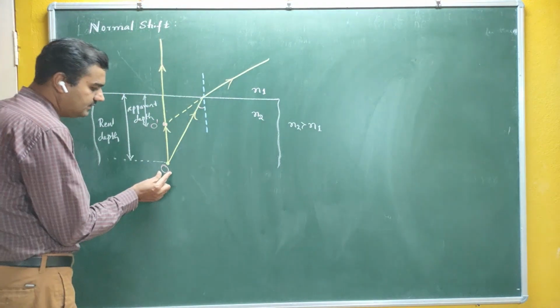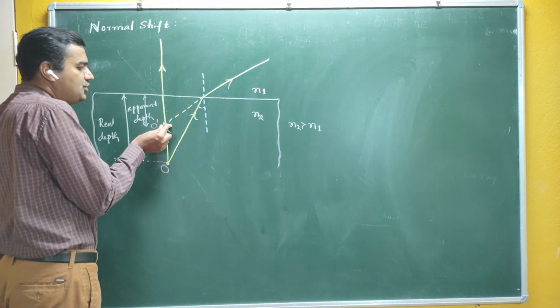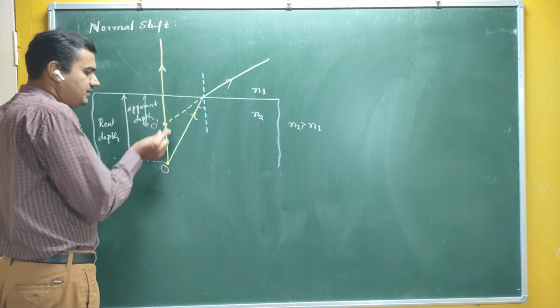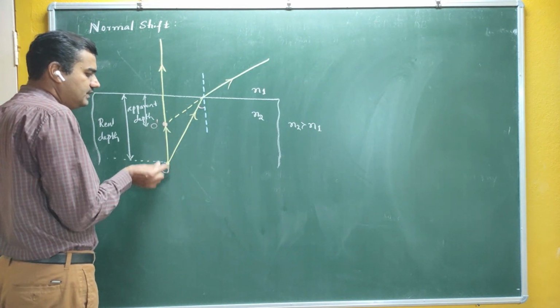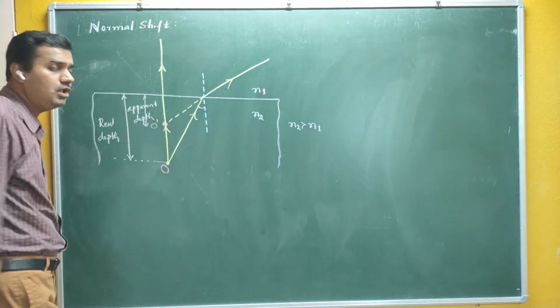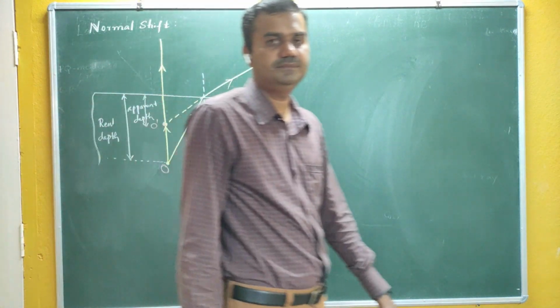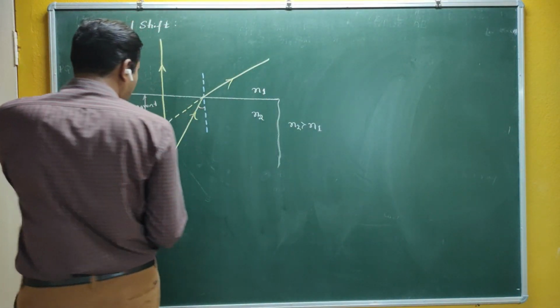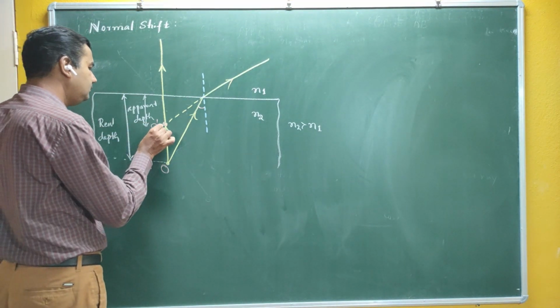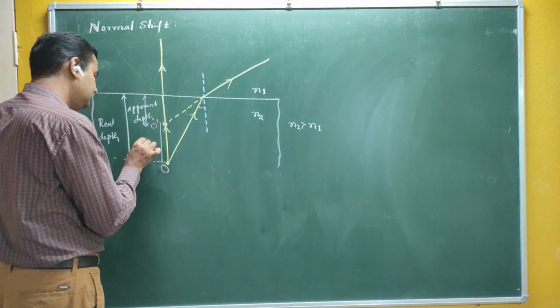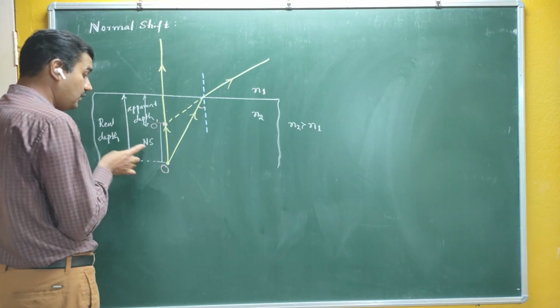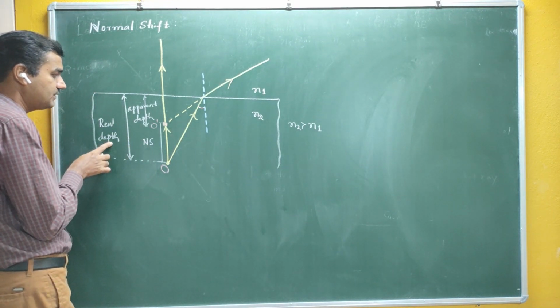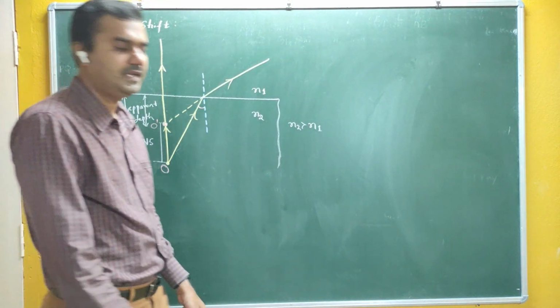And you can see here this object is shifted due to refraction. Such a kind of shift is called the normal shift. This is the value of the normal shift. What is normal shift? Normal shift is nothing but the difference of real depth and apparent depth.